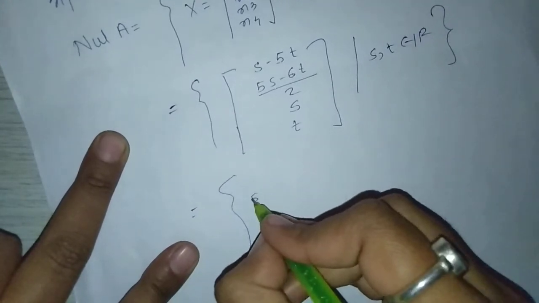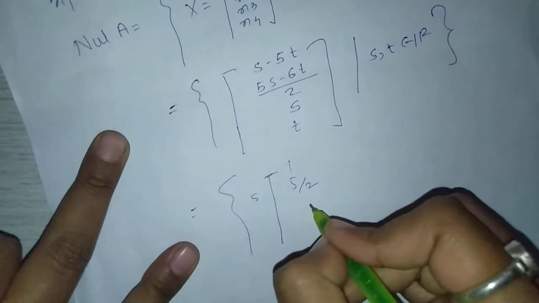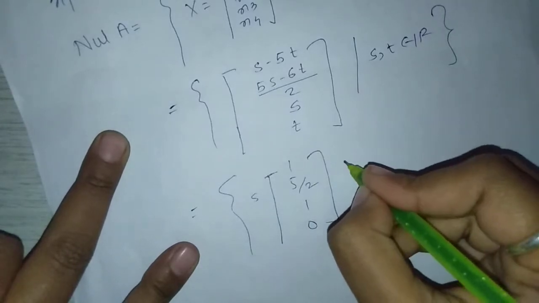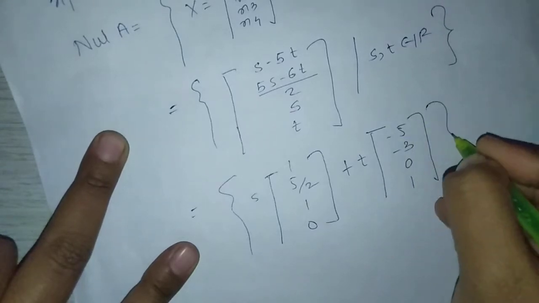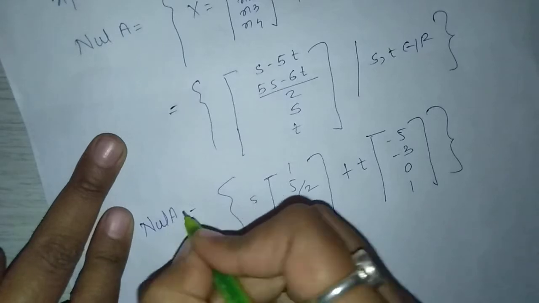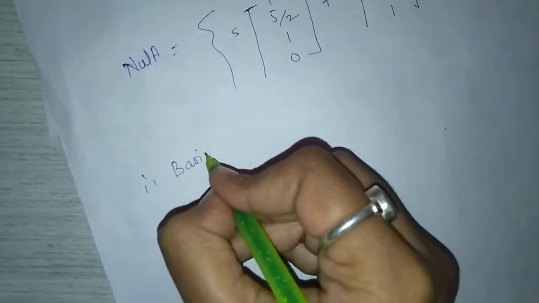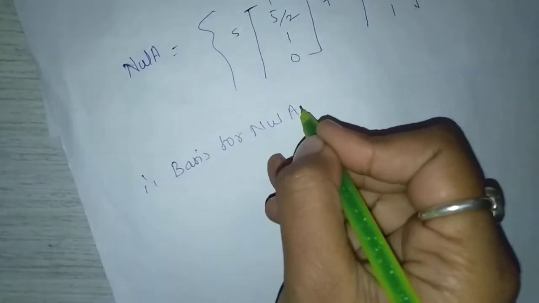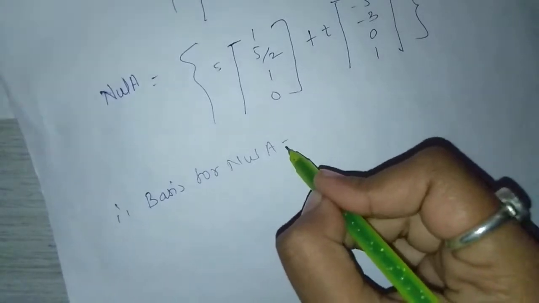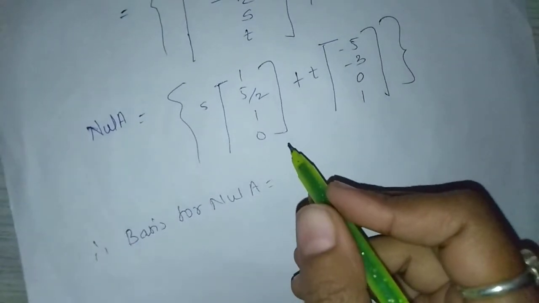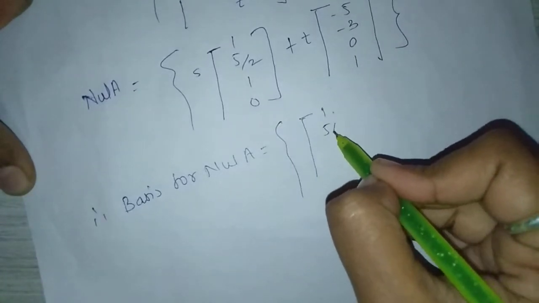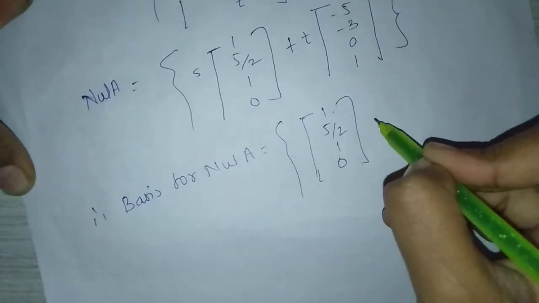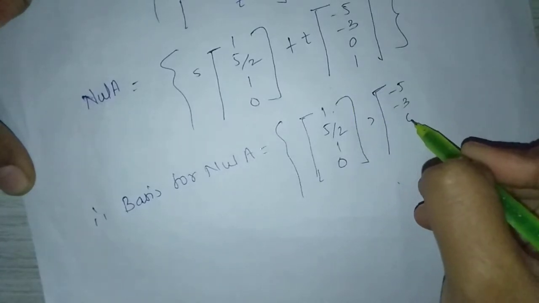Now take s and t common. We get s times (1, 5 by 2, 1, 0) plus t times (minus 5, minus 3, 0, 1), where s, t belong to R. Therefore, basis for null space of A equal to these two vectors: (1, 5 by 2, 1, 0) and (minus 5, minus 3, 0, 1).